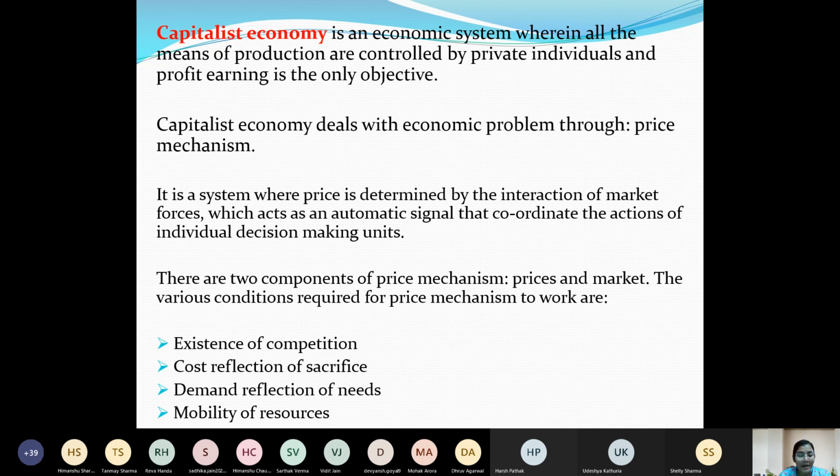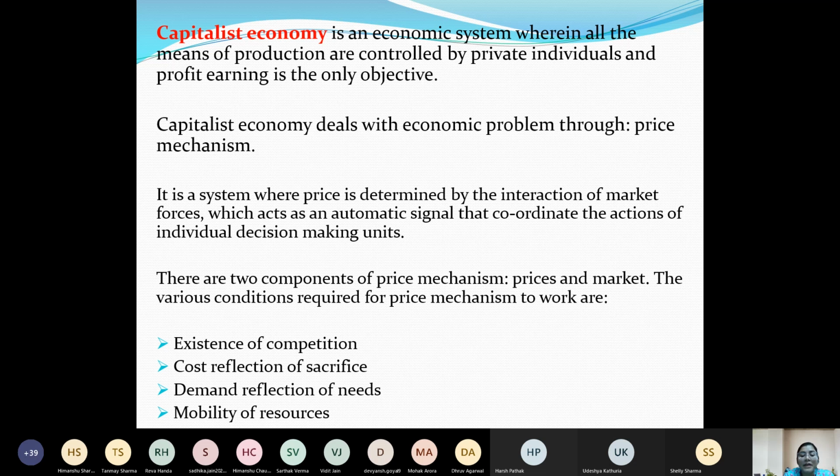So it depends not only on demand and supply, that is the price mechanism, but they also need to check the existing market. Who are the competitors? What is the competition in the market, and what other producers are producing a similar type of product? Accordingly, the price will be fixed, right? If there are more producers, the price needs to be decreased. The price can be decreased only if they also decrease their cost of production.